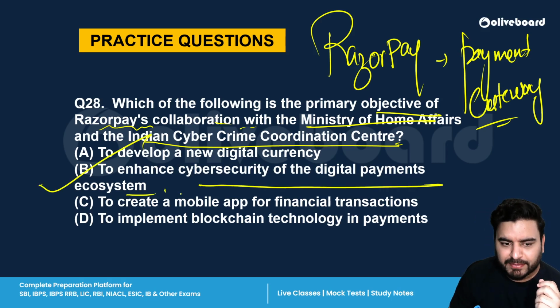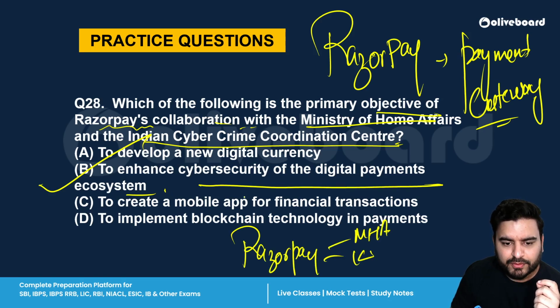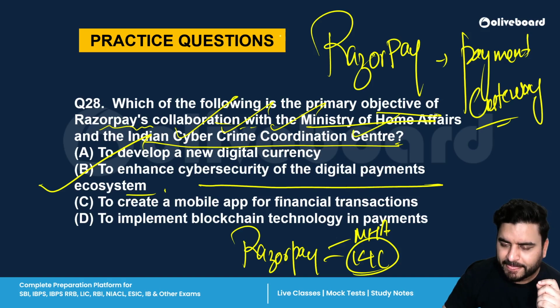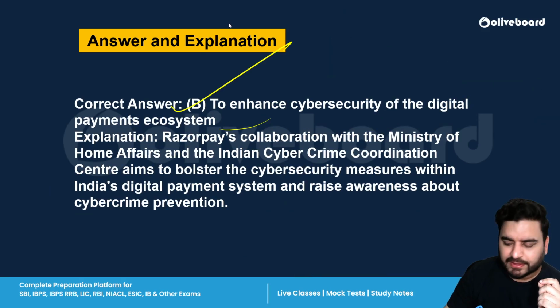All right. And Razorpay has collaborated with Ministry of Home Affairs and I4C. I4C is what? Indian Cyber Crime Coordination Center. There are 4 C's. That's why I4C. B is the correct answer.